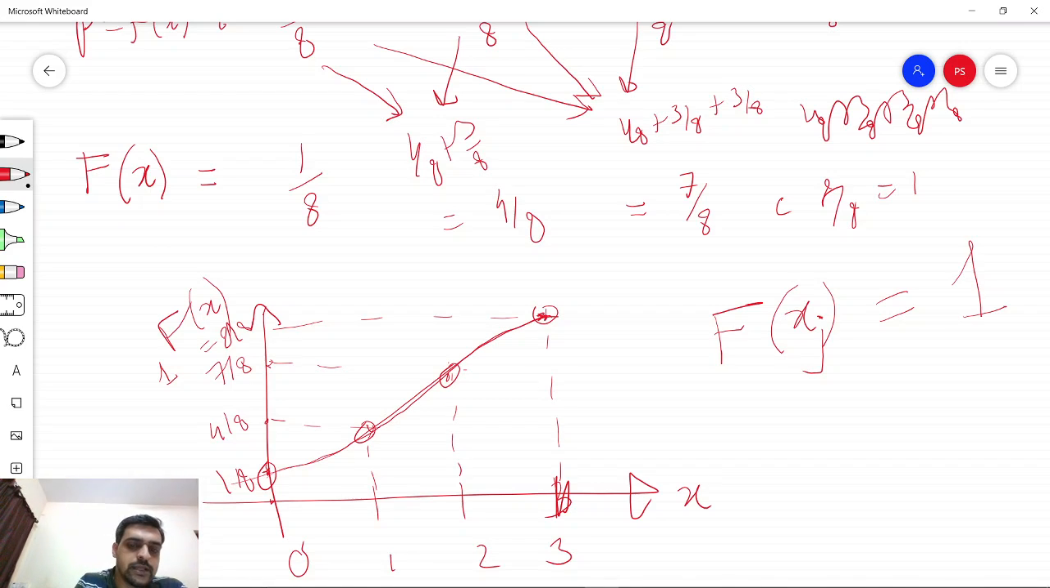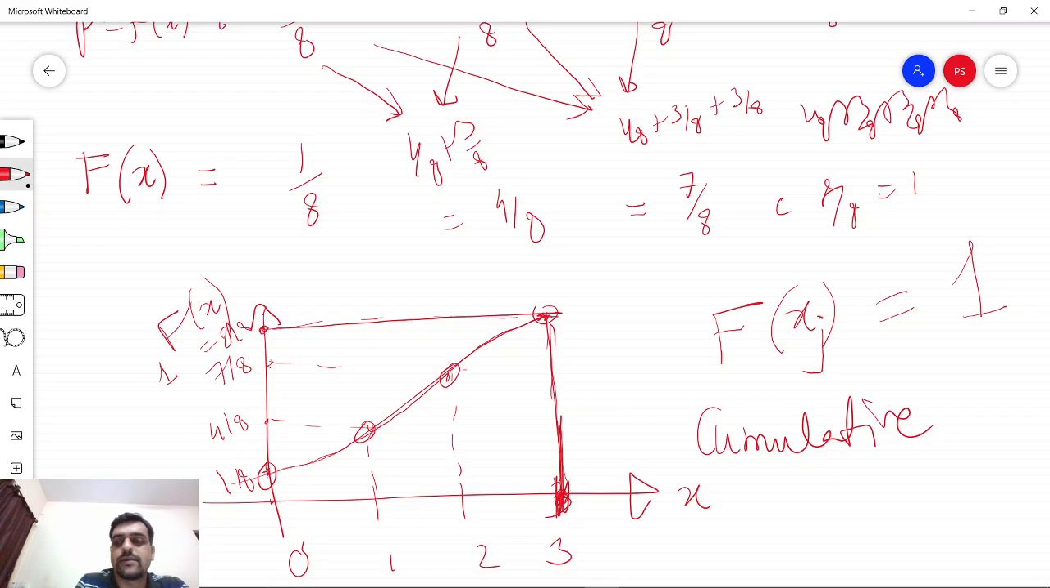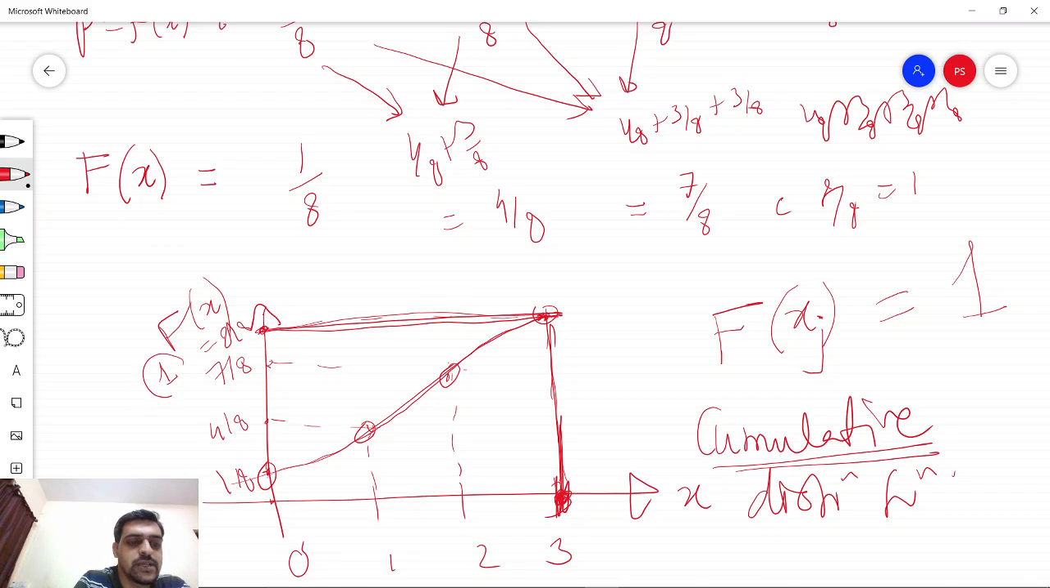As can be seen, for this last allowed value of x, namely 3, the value of capital F of x, or the cumulative distribution function, just note that this is called cumulative because it goes on adding the probabilities. We see that for the last value of variable x, the cumulative distribution function is always equal to 1. So gradually capital F of x goes on increasing and it always reaches the value 1.